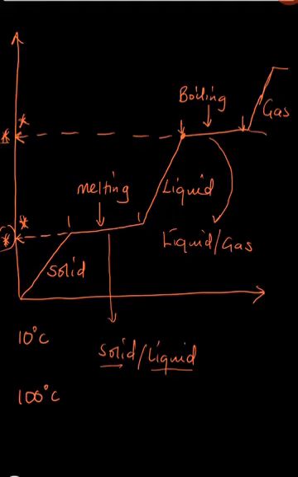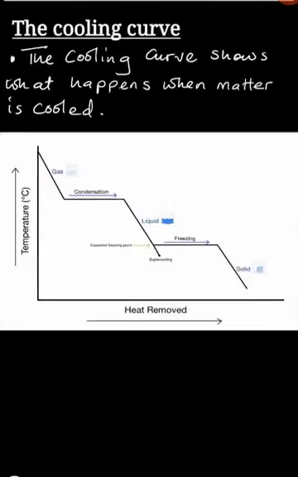Once this has been understood, we can now understand the cooling curve. Now, the cooling curve is simply the opposite of the heating curve. In the cooling curve, this is what we have. The cooling curve shows what happens when matter is cooled. Remember, the heating curve simply shows what happens when matter has been heated. This cooling curve is the opposite of the heating curve. It simply shows what happens when matter is cooled.